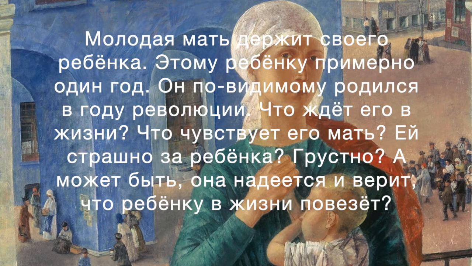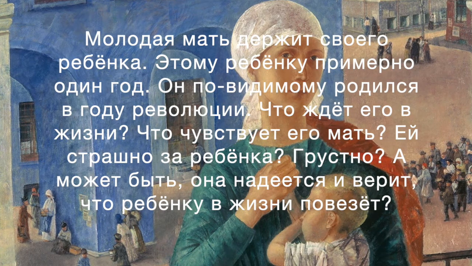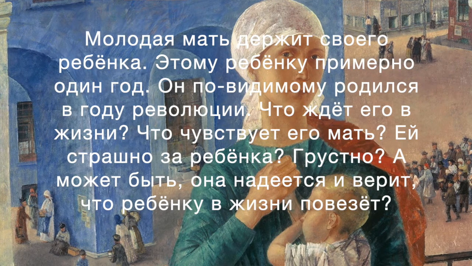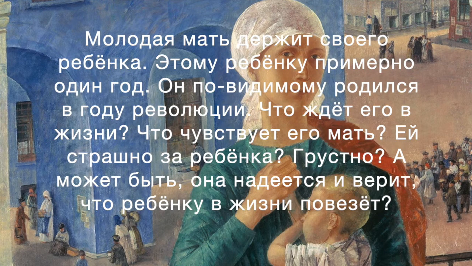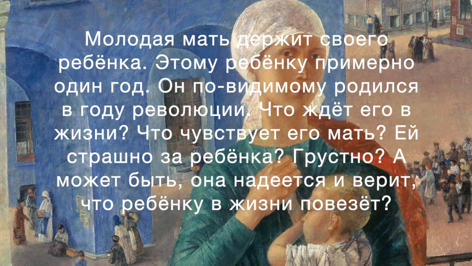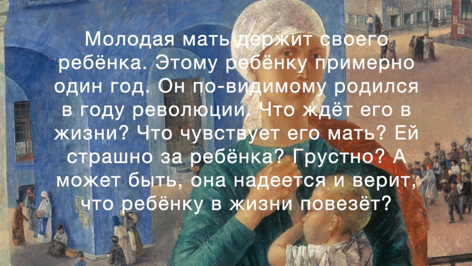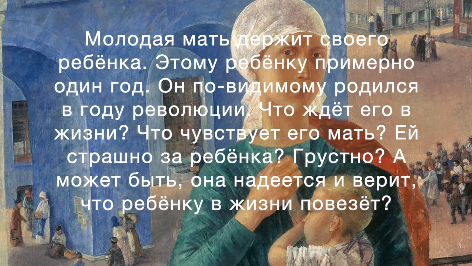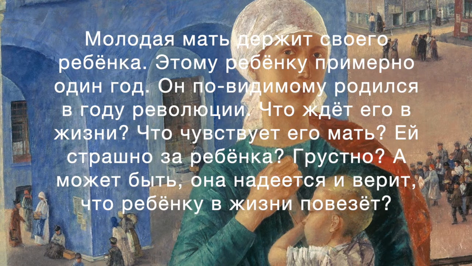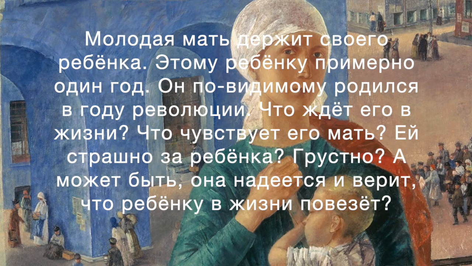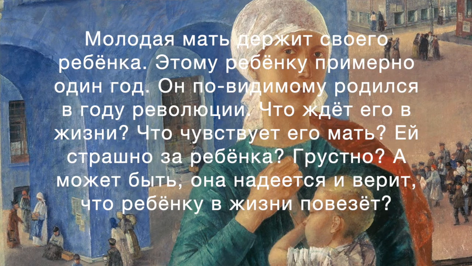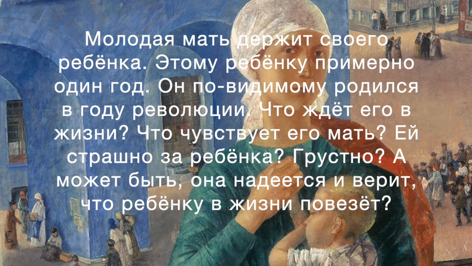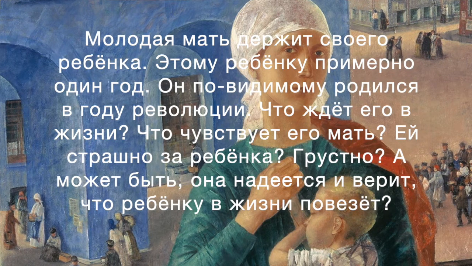Что чувствует его мать? What does his mother feel, right? How does she feel? What does she feel? Ей страшно за ребенка. Is she afraid for her child? Does she fear for her child? And there's today's topic, right, which is a dative pronoun plus this predicate adverb страшно, related to the adjective страшный meaning terrible or frightful, and we say ей страшно, right? She feels fearful, right? Frightful. She's afraid on behalf of her child.